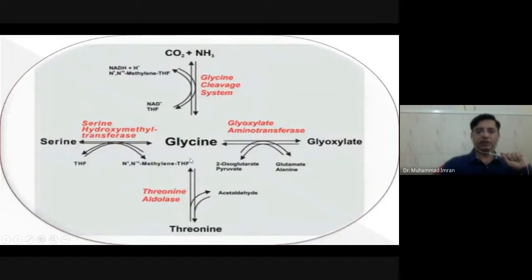Here you can see all the synthetic reactions. Glycine changes into serine. Glycine can be made from carbon dioxide and ammonia, and it can also be made from glyoxylate. It is also formed from threonine.